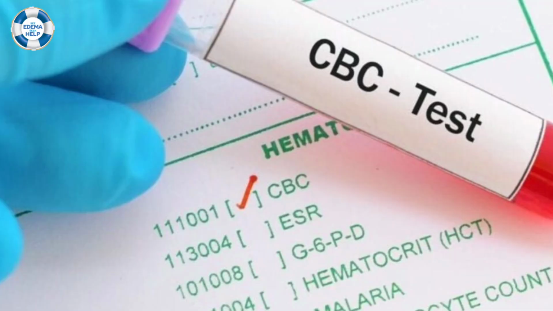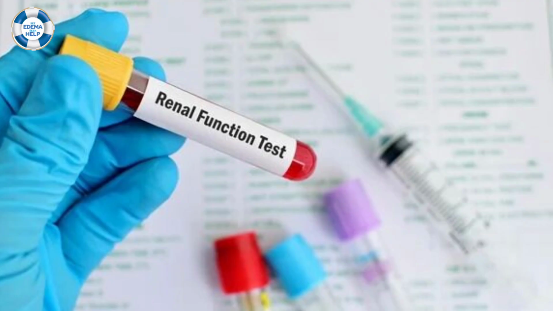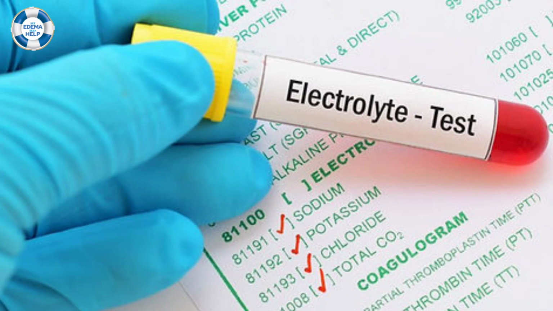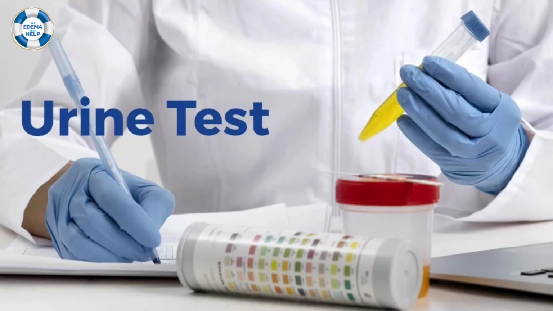First, basically, we should do a complete blood count, in which we check whether the hemoglobin is normal or high. Then a renal function test, kidney function test, urea, creatinine, and electrolytes like sodium, potassium, bicarbonate, and a simple urine test. Why urine test? The patient's renal function may be normal, but there can be abnormal excretion of protein in the urine in a few conditions. That can cause severe hypoalbuminemia in the blood, which can cause pedal edema.